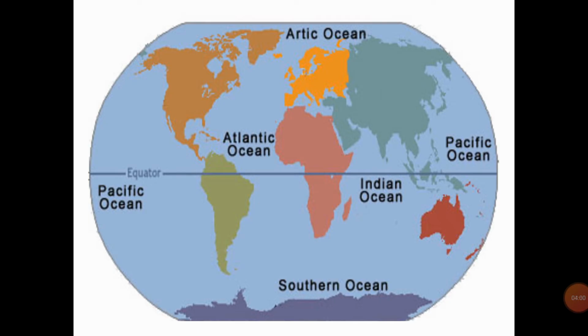Students, you can have a look at the location of these oceans in this picture. You can see the location of Arctic Ocean, you can see the position of Atlantic Ocean, Indian Ocean, Pacific Ocean and Southern Ocean. Let's learn more about these oceans one by one.